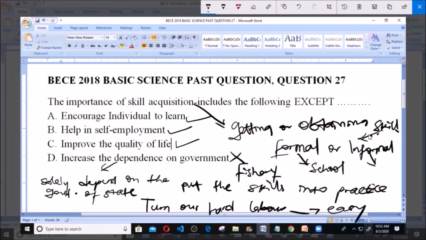Like take for instance, maybe you learned fishery. Instead of applying this fishery to make money, you won't apply it. You'll be waiting on the government for white collar jobs. So increased dependence on government is not an importance of skill acquisition. Like we said, encouraging learning is an importance, self-employment is an importance, and even improving the quality of life is an importance. But increased dependence on the government is not an importance of skill acquisition, because once you acquire skill, you won't want to rely on the government for a job. So our answer here is D, because the question says the importance of skill acquisition include the following except. So all these are importance of skill acquisition except D. So our answer is D.